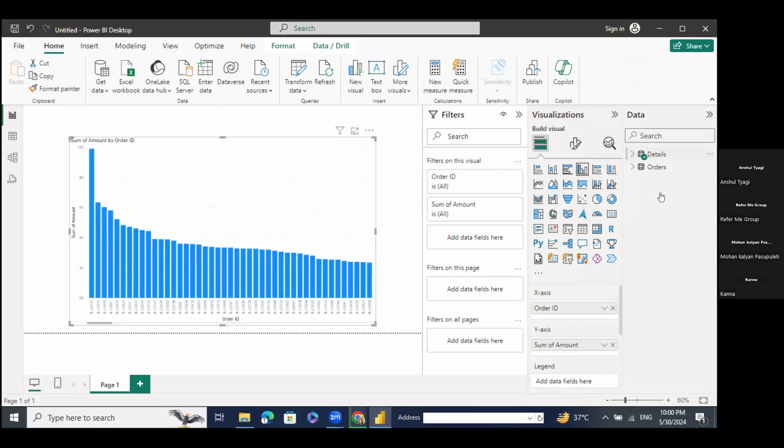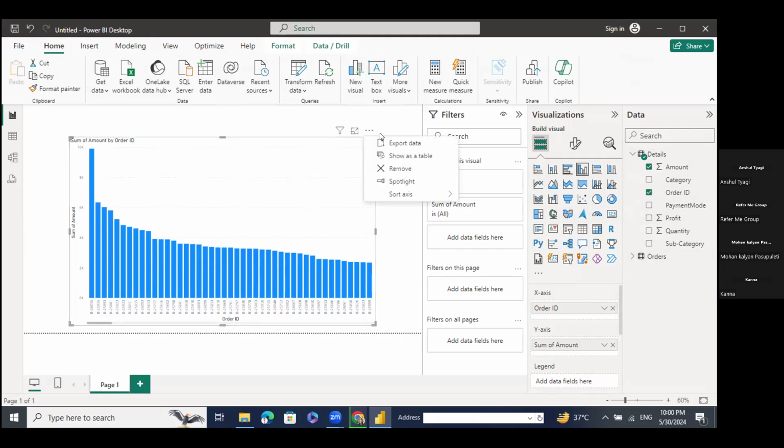There are multiple order IDs of the customers, so it will give us how much amount was paid by which order ID. These are the order IDs here in the order ID section, and these are the amounts. The graph shows how much amount was paid by which order ID and which customer, so it is all about sum of amount by order ID.